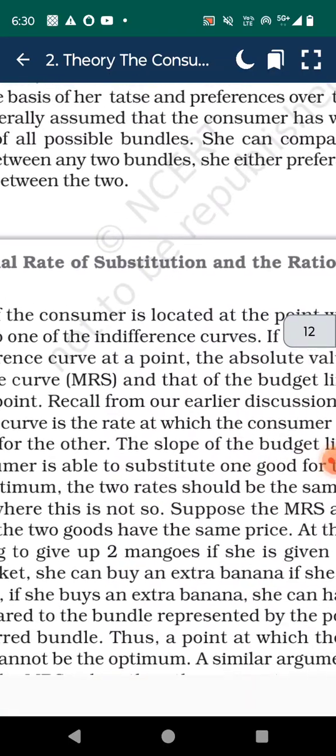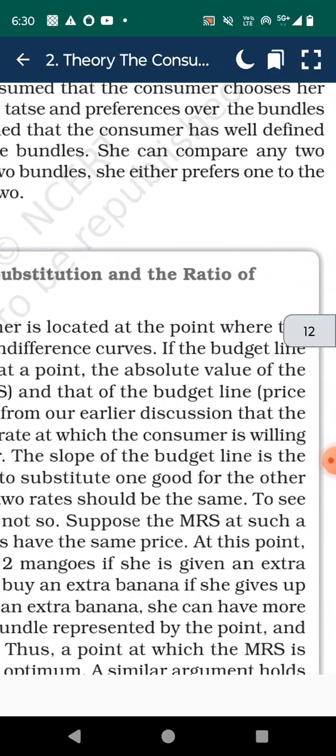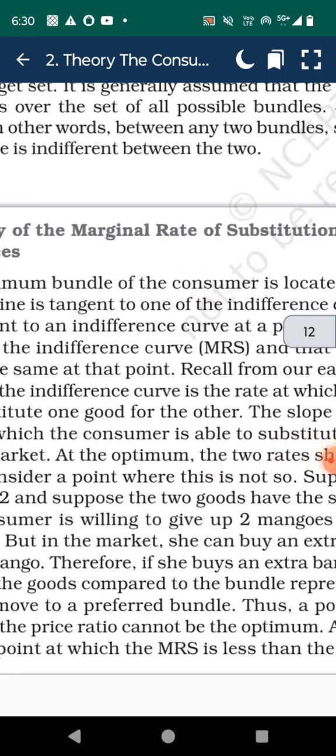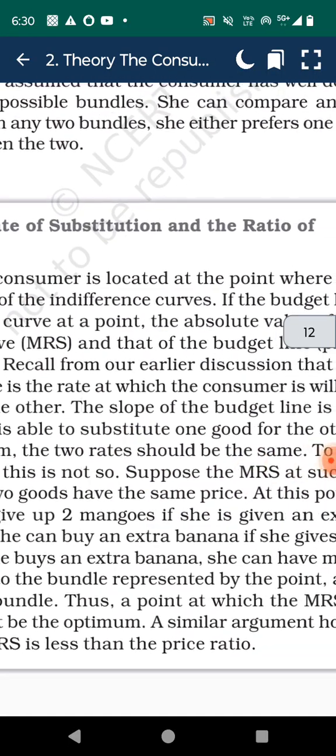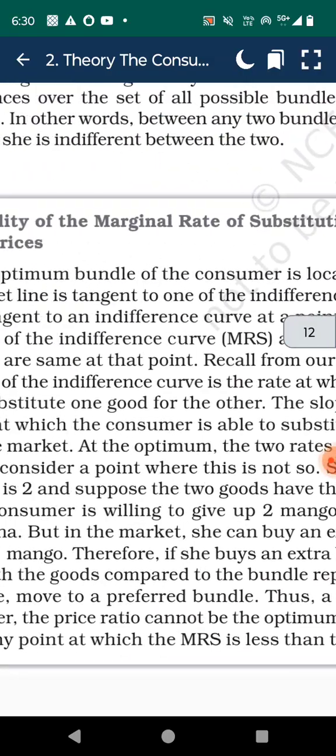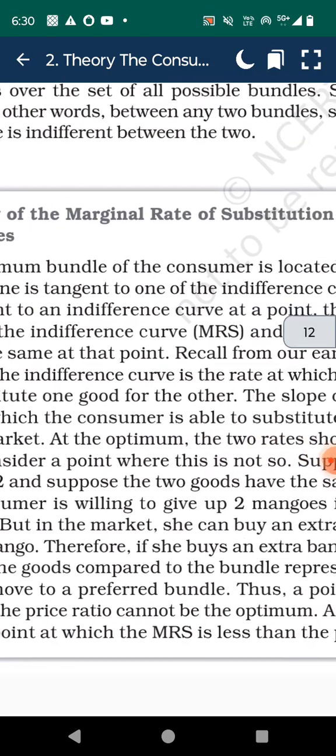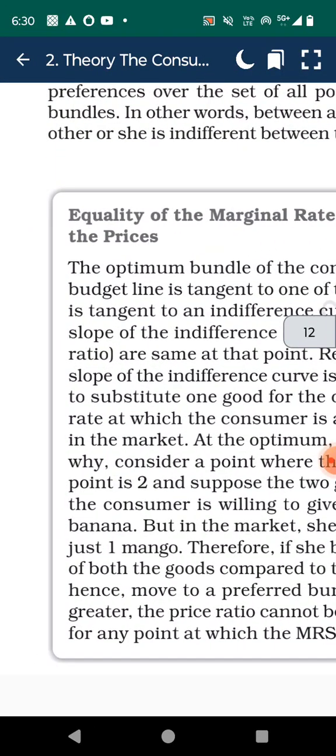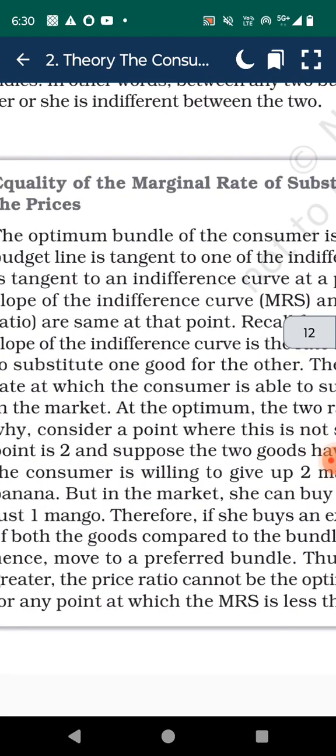It is generally assumed that the consumer has well-defined preference over the set of all possible bundles. She can compare any two bundles. In other words, between any two bundles, she either prefers one to the other, or she is indifferent between the two.